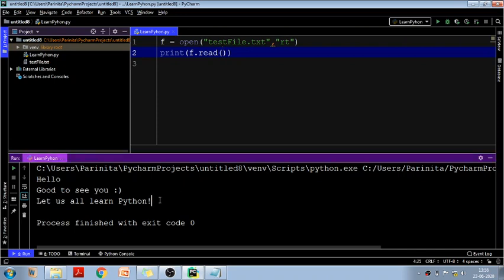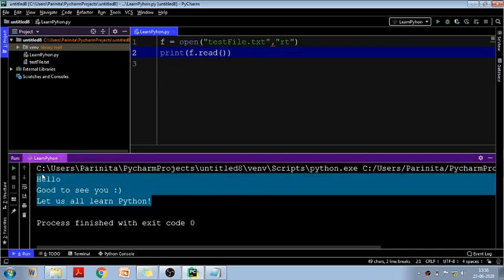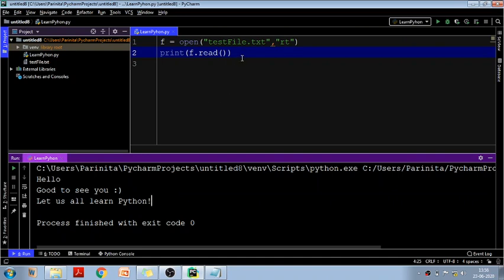Okay, now let's run it. See, you can see the content of my file here, that is hello, good to see you, let us all learn Python. Got it? So what we are doing, in a variable we are opening our file in read mode and text mode, and then inside print we are writing f dot read. Just by writing f dot read, the whole content of my file you can read here in the console.